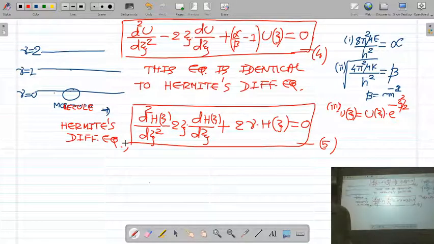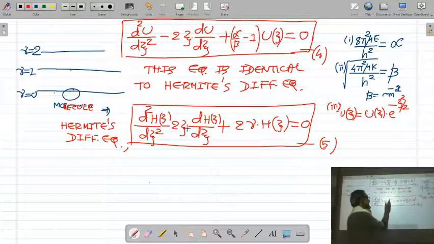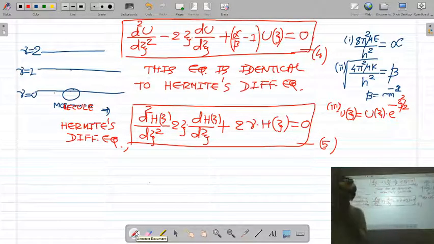You just remember, you will find in the mathematical physics book that the standard form of Hermite differential equation is: d square h xi upon d xi square minus 2 xi dh xi upon d xi plus 2 nu h xi is equal to 0.